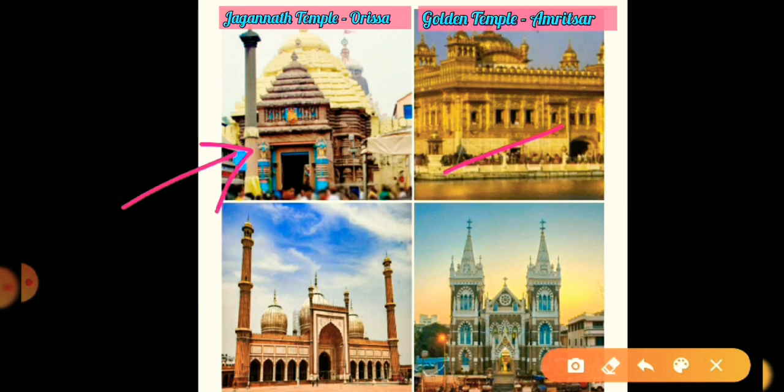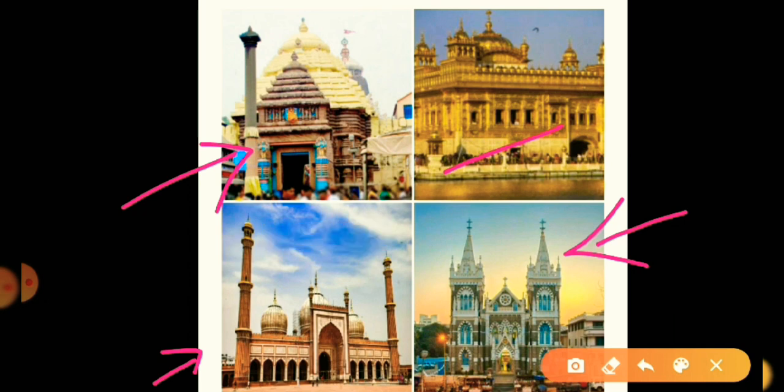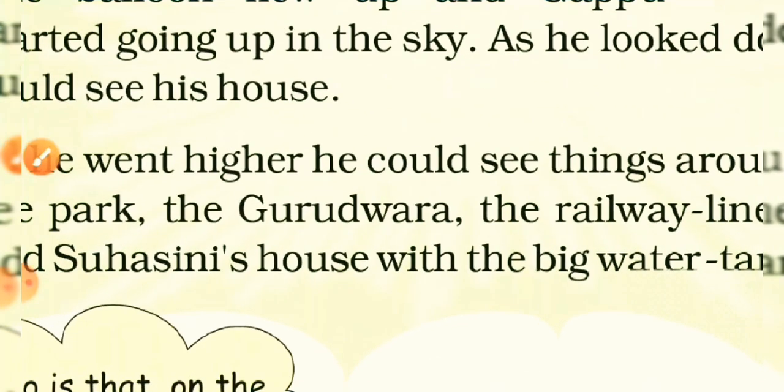In class 4 you have studied about it very well. And the third is Jama Masjid, and the fourth one is in Mumbai, and I will not tell its name. You will tell me its name right in the comment section. I will definitely check it, but I am giving you a clue that this church is in Mumbai. Okay, now come to the chapter.